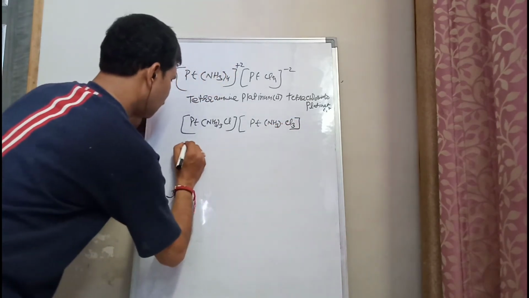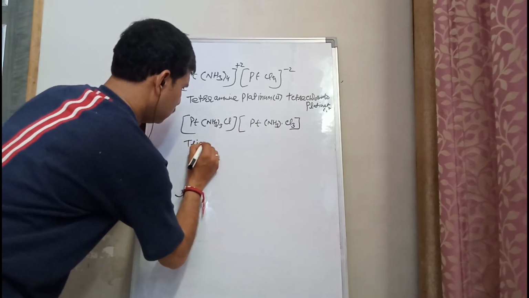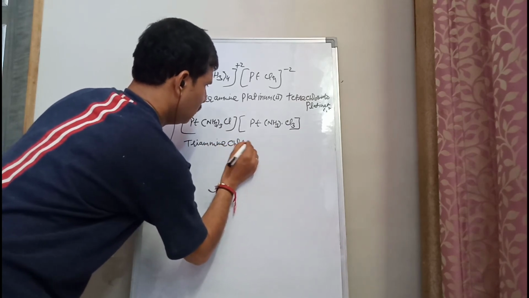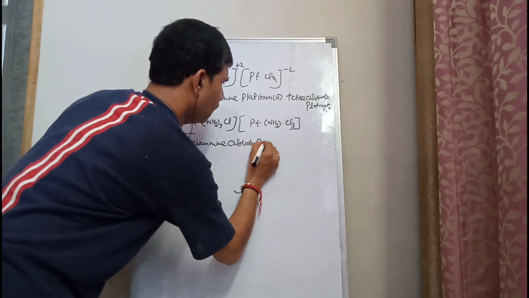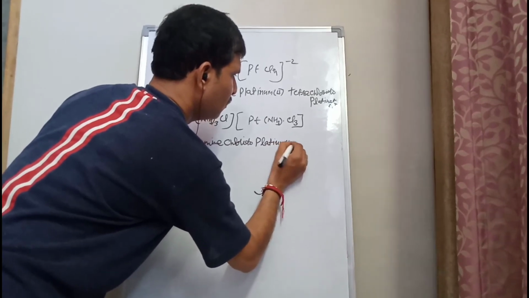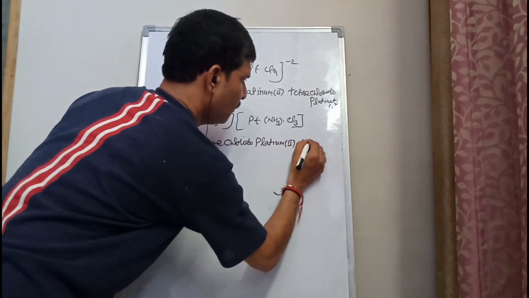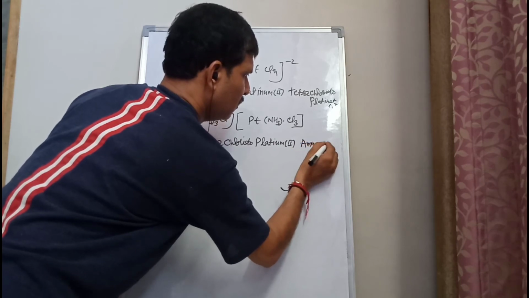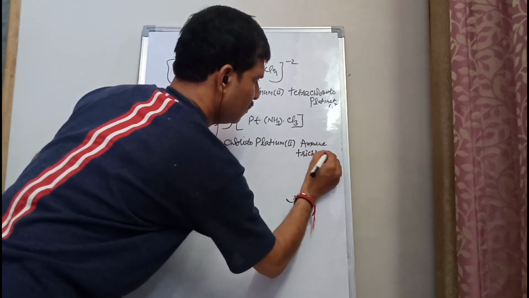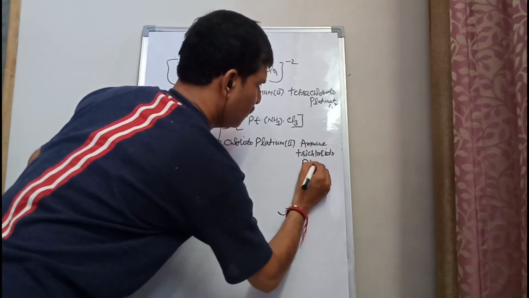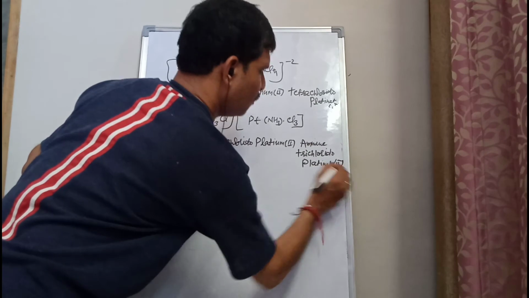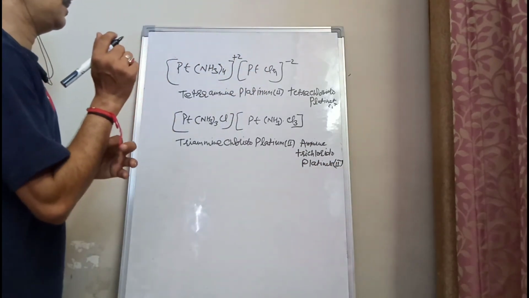Its name will be triammine chlorido platinum 2, ammine trichlorido platinate second. In this way we will be doing the nomenclature of this kind of compound.